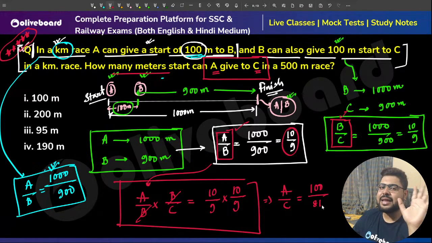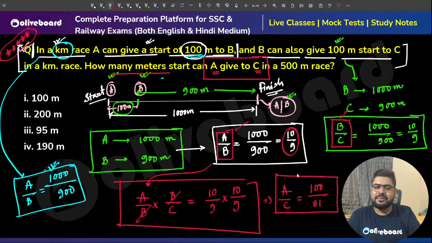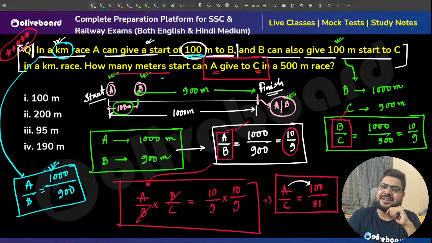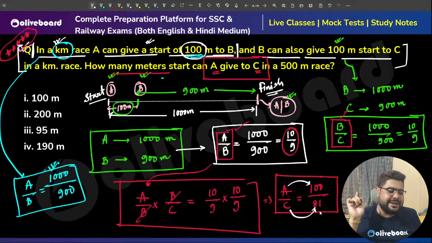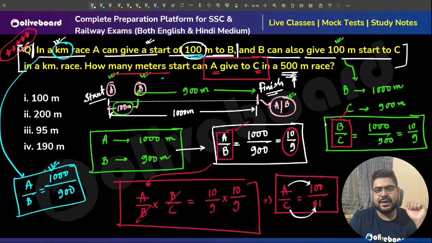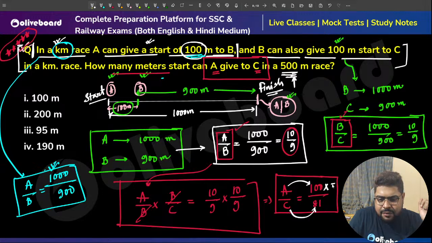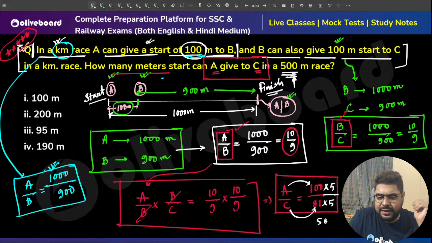100 by 81, that is the ratio of their speeds. This means that by the time A goes 100 meters, C goes 81 meters. Sir, how many meters? In 500 meters, they are asking the start. So by the time A goes 500 meters, multiply by 5, C will go, this also multiply by 5. So by the time A goes 500 meters, C will go 405 meters.